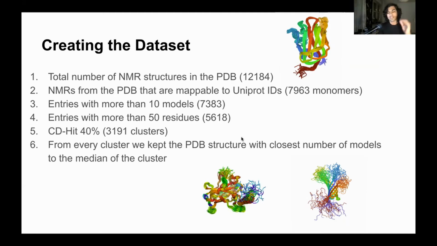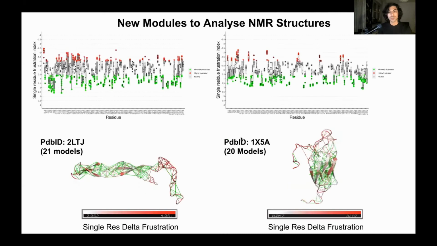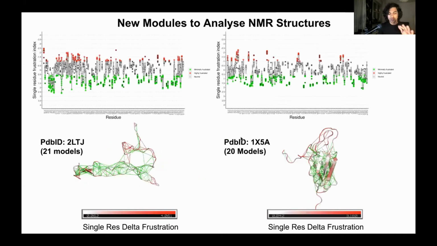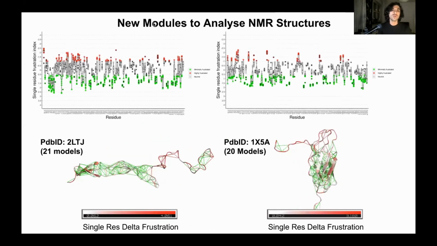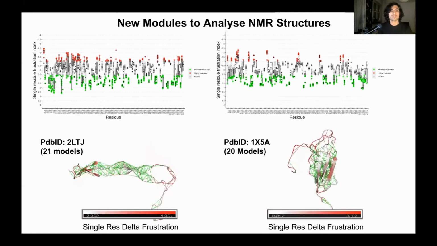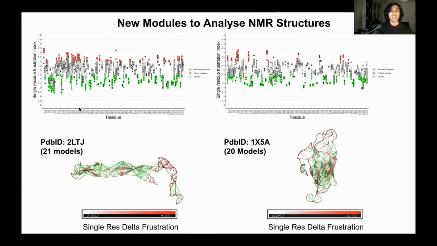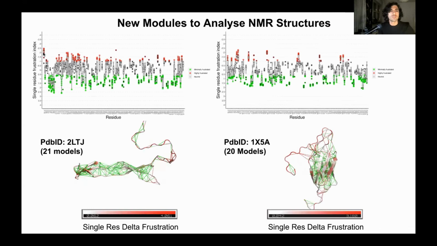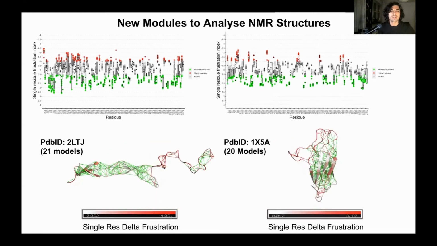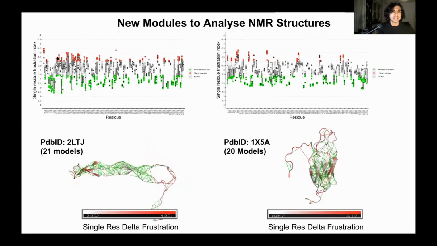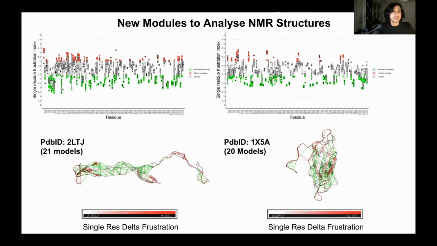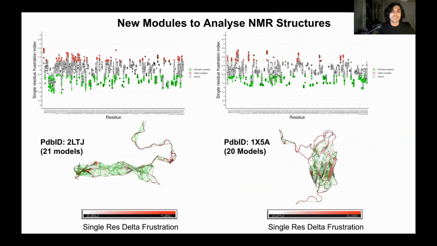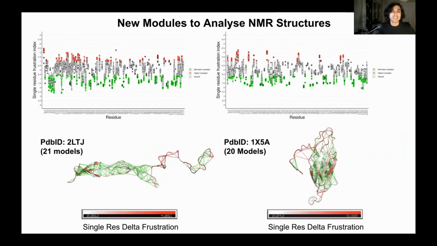So for all of these structures, we are going to show some analysis now. We created new modules to analyze NMR structures. For example, for these two examples here, we can calculate how frustration is distributed for the different residues across models. We can see that there is variation for the different residues. Some residues vary little, some others vary more.